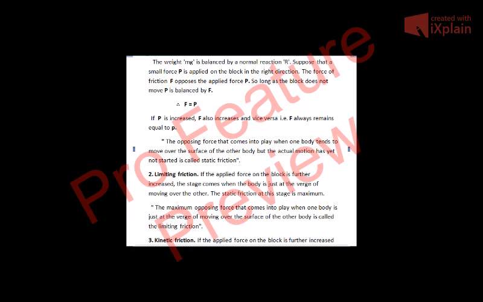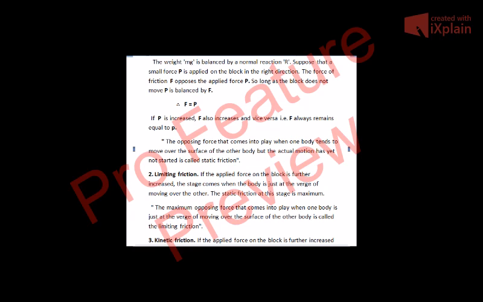Then I applied 11 Newton, the block did not move, so the force of friction also increased from 10 to 11. Then 13, it increases up to 13. So if P is increased, F also increases and vice versa.